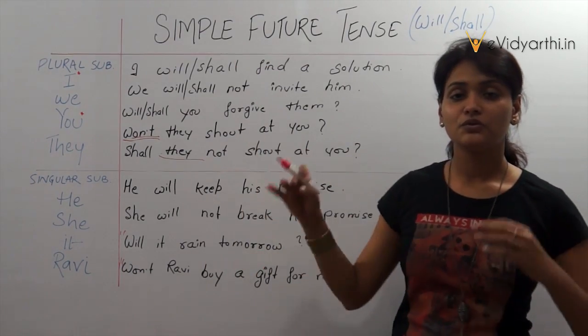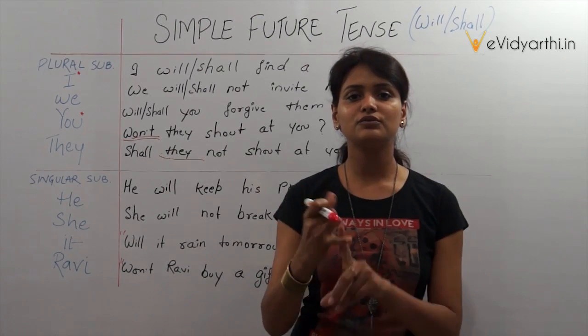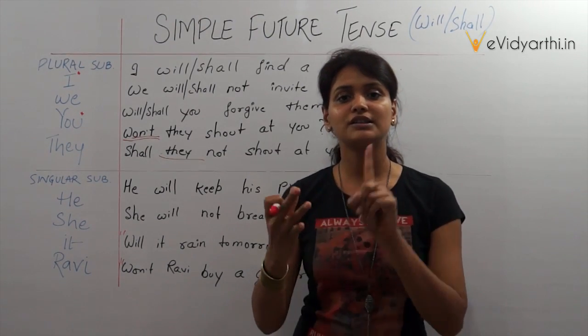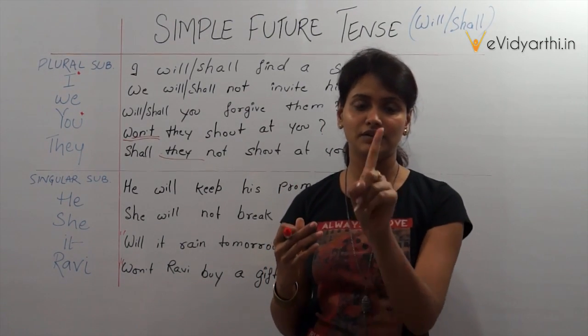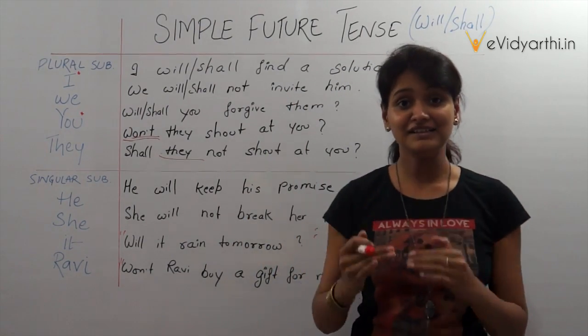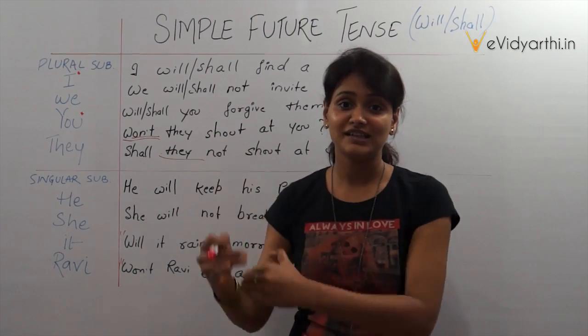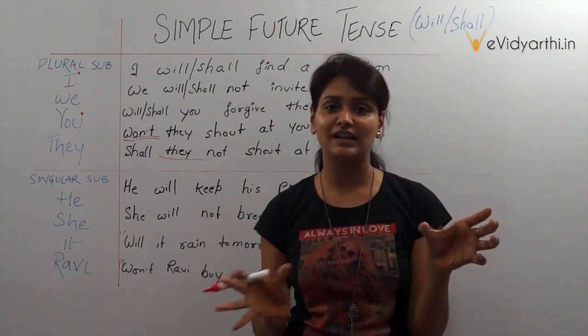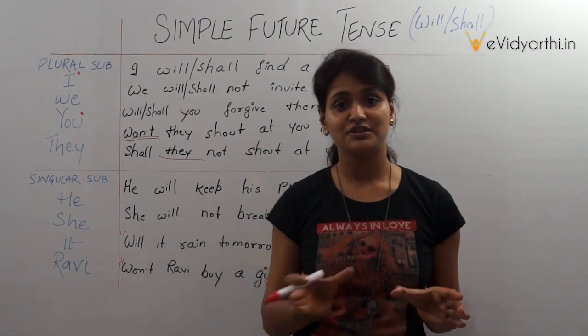So in this way we have seen when we are using will or shall with the first form of the verb in a sentence, it identifies that yes, it is a simple future tense, or this sentence belongs to the category of simple future tense.